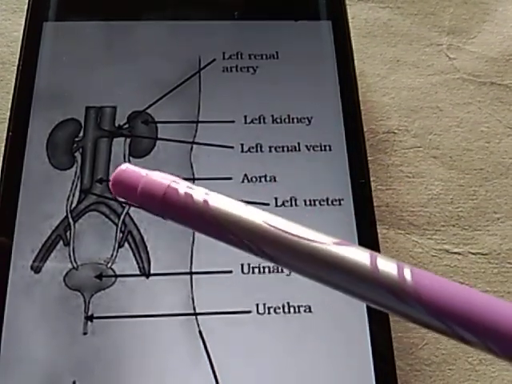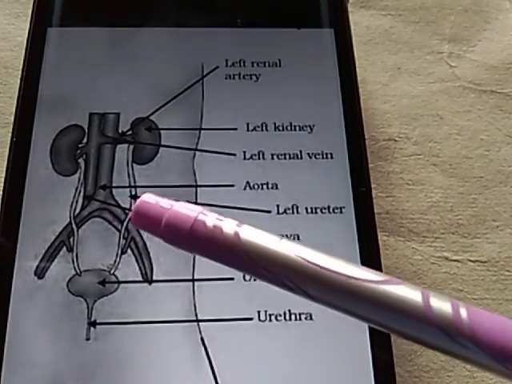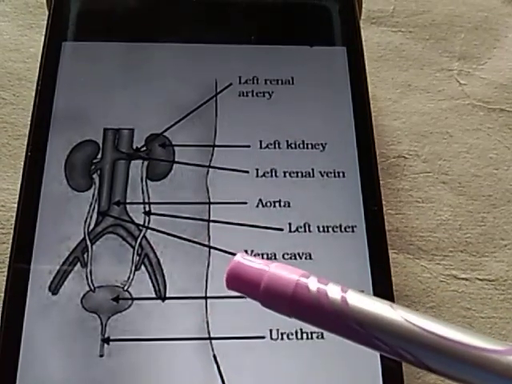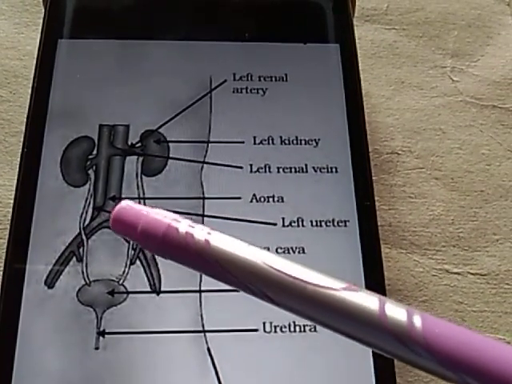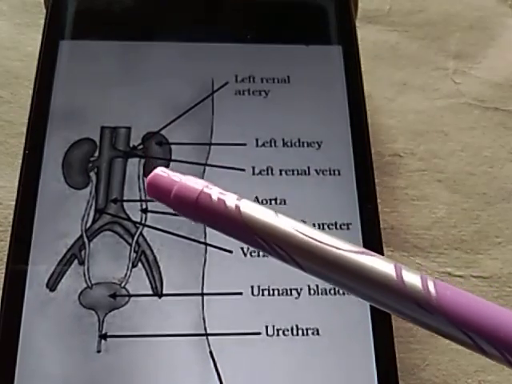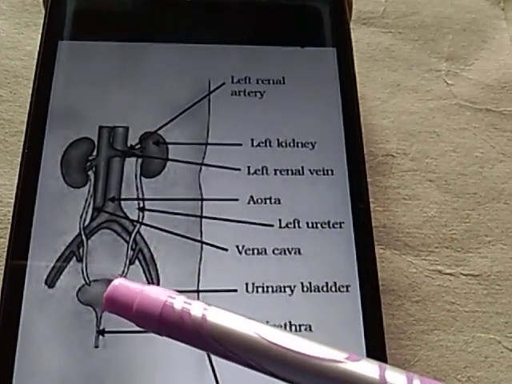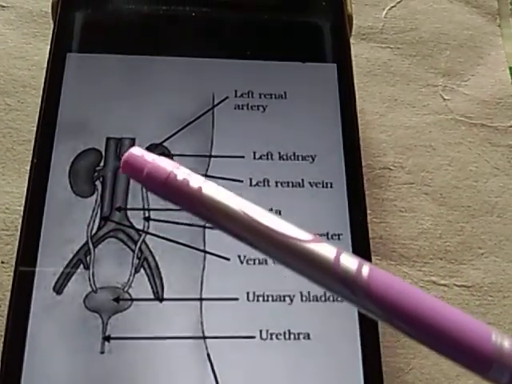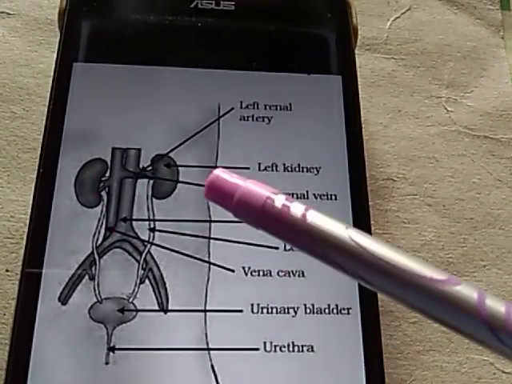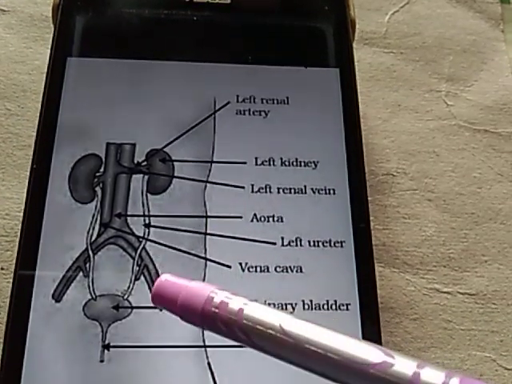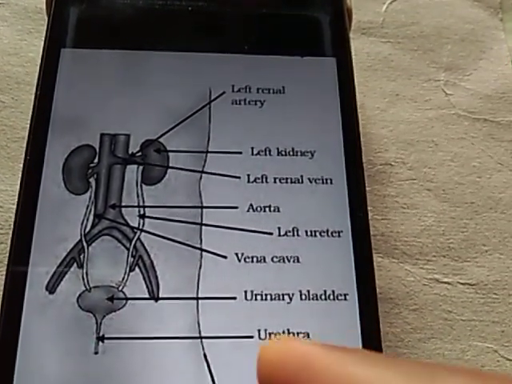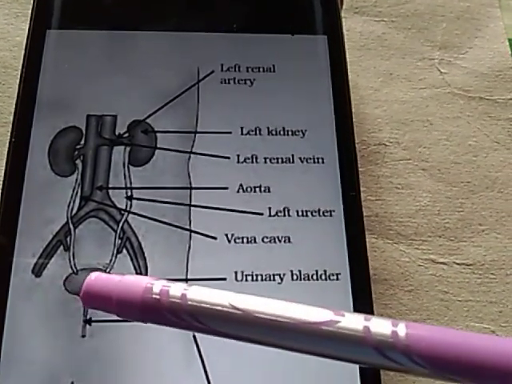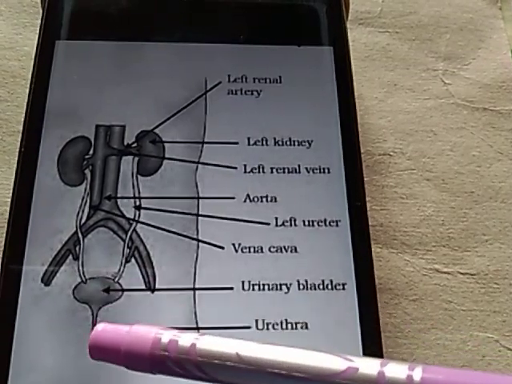The aorta is the main artery entering the kidneys, and then there are the left ureter and right ureter, two ureters that bring the urine to the urinary bladder. The vena cava is the main vein taking blood from the kidneys, and the urinary bladder collects urine that is produced by the kidneys.